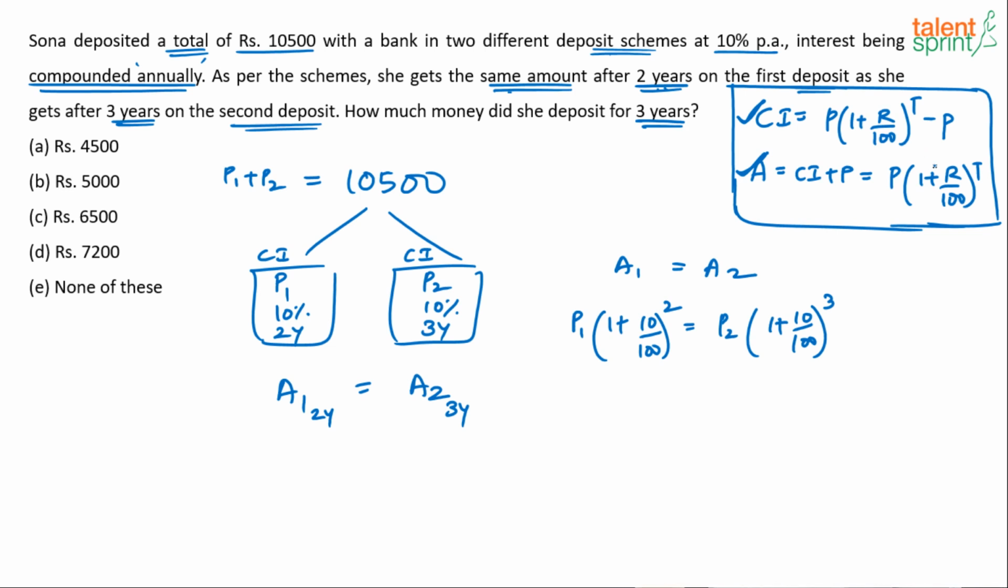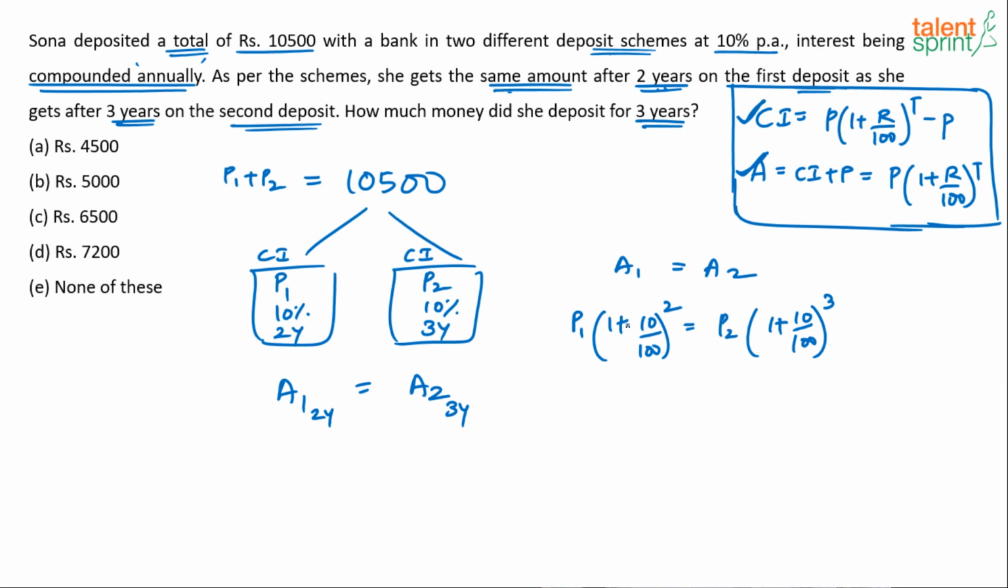I generally say don't use the formula, but for this particular model, using the formula is the best way to solve the question. So amount for 2 years is equal to amount for 3 years. What's the difference? Only the principal is changing. Interest is same. The rate of interest is same. Now what is the advantage of using this formula?